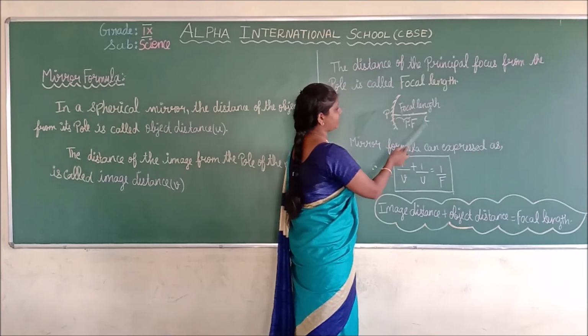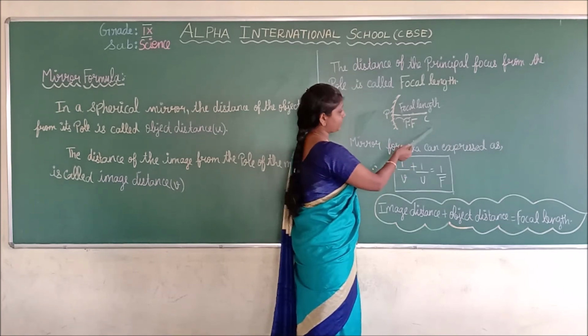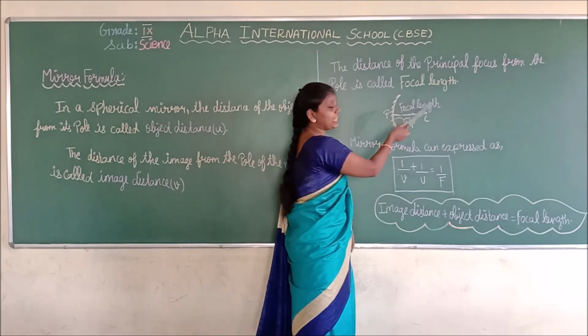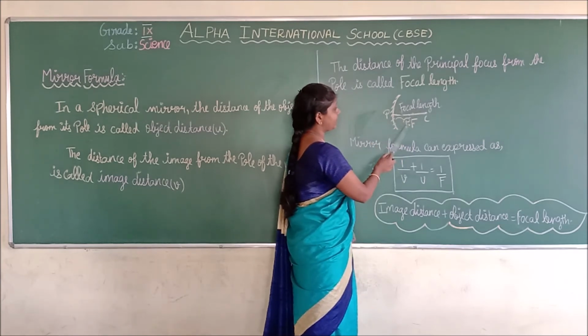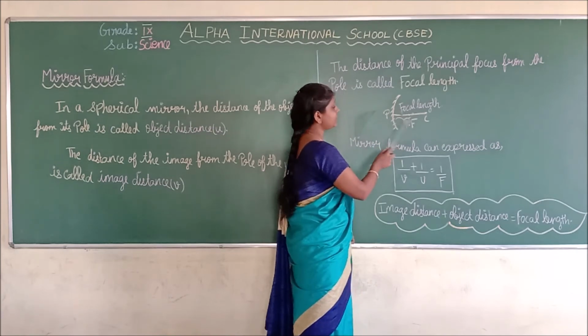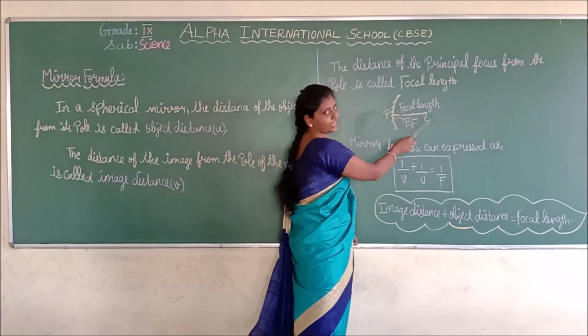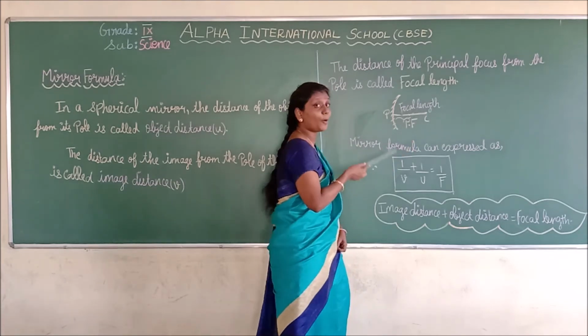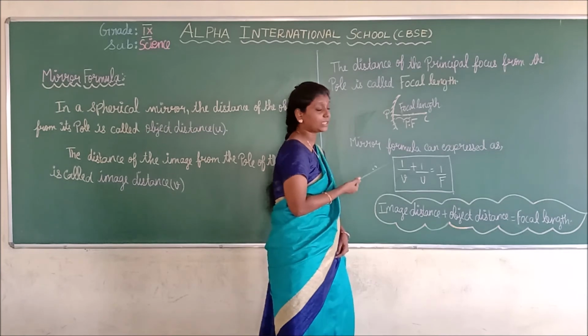And the distance between the pole and the center of curvature, we call it the principal focus. But what is focal length? Yes, the distance between the pole and the principal focus on the principal axis, we call the focal length. Okay. Next, we are going to define what the mirror formula is and how it can be expressed.